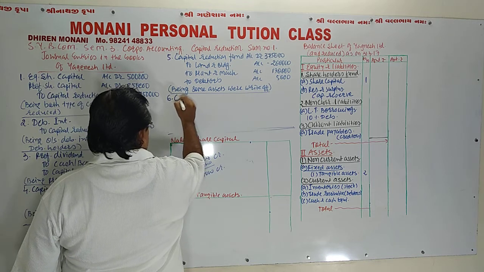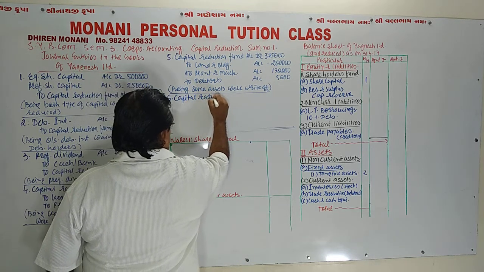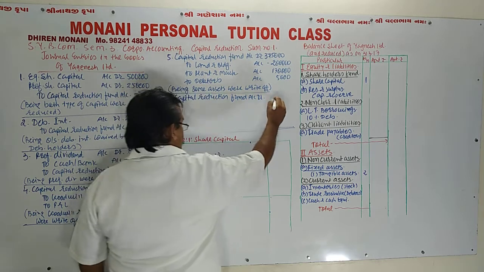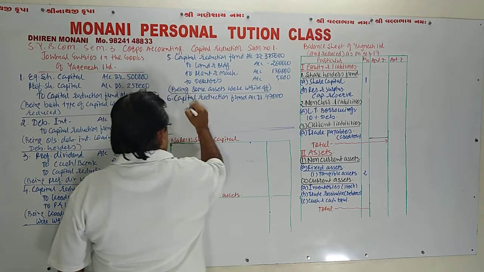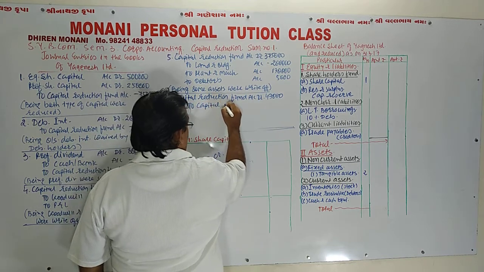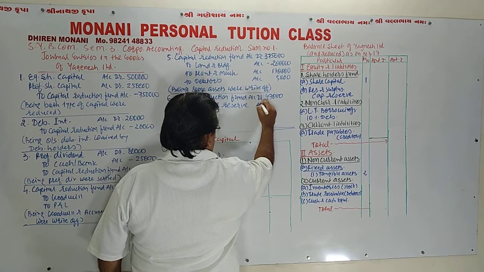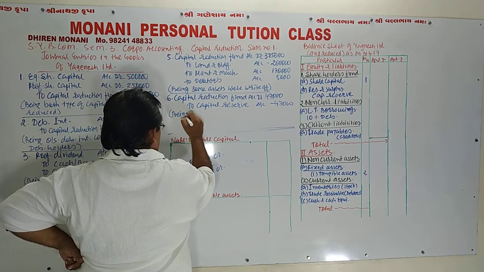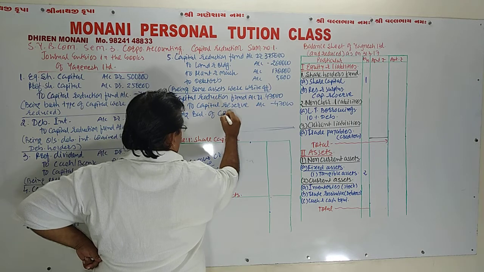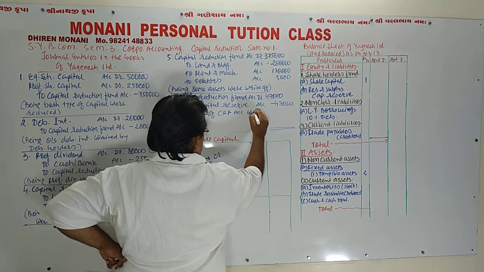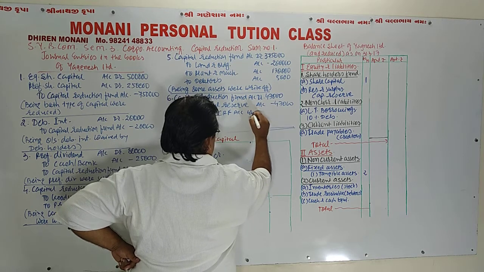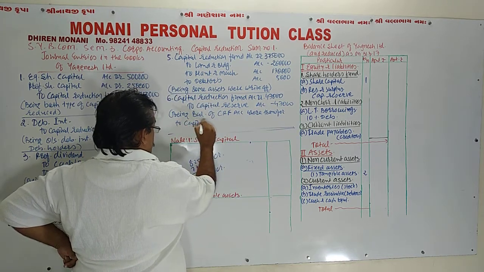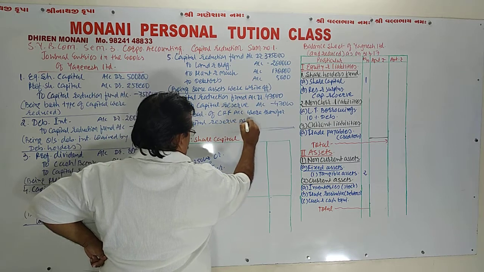At the end, number 6: Capital reduction fund account debit 47,000 to capital reserve account 47,000, being the balance of CRF account transferred to capital reserve account.